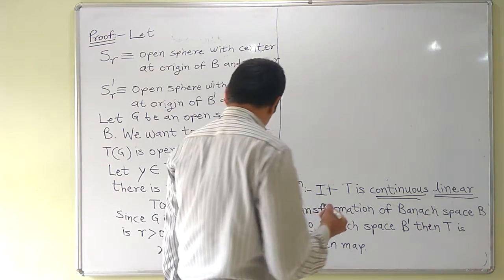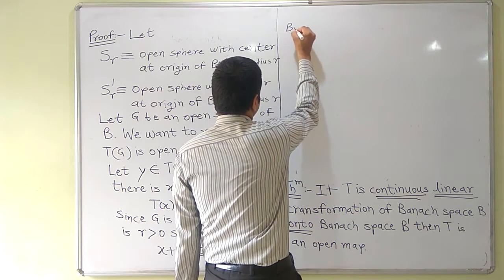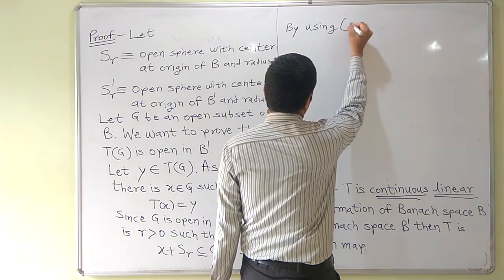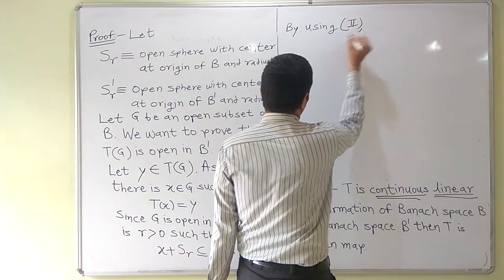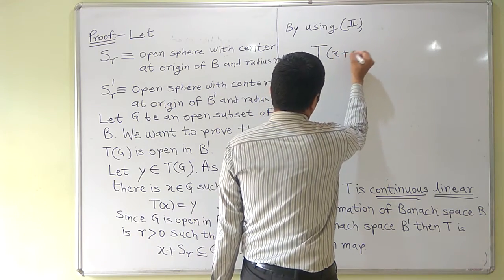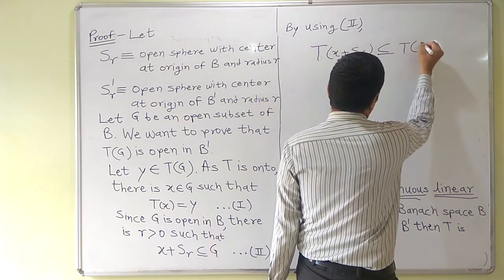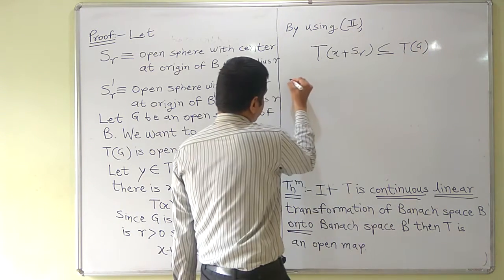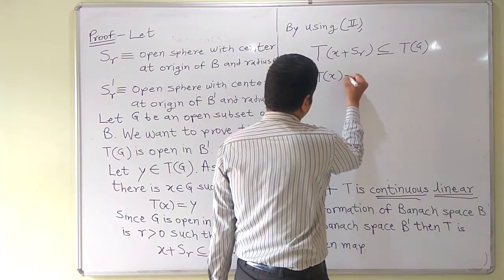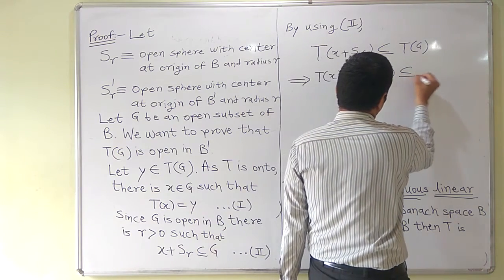By using the second statement and the linearity of T, we can write T of x plus S_r is contained in TG, which is Tx plus T of S_r contained in TG.